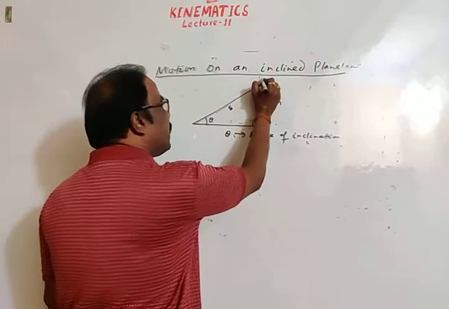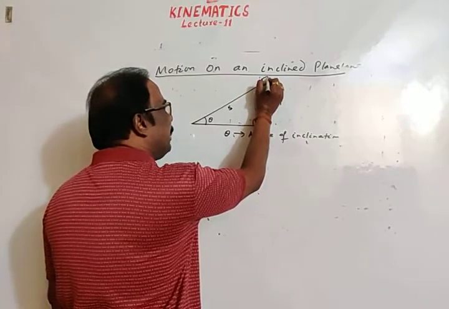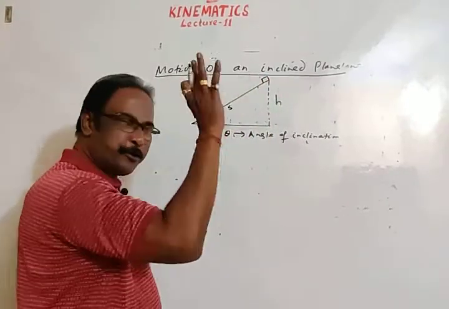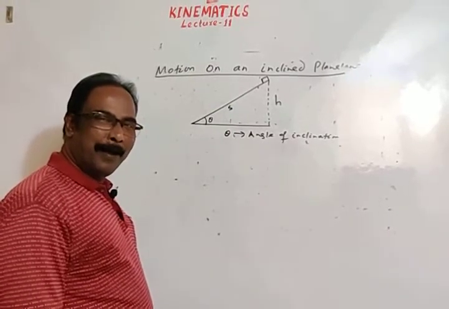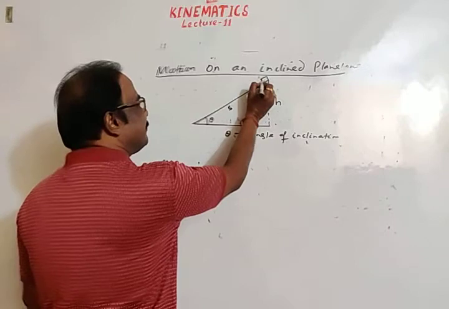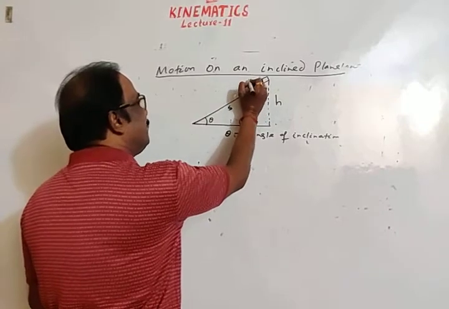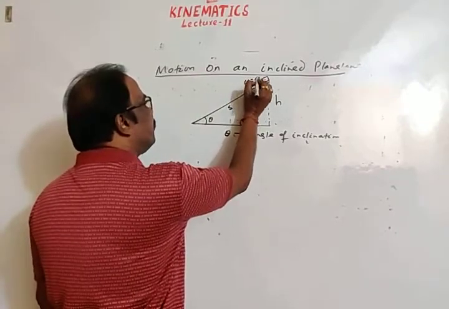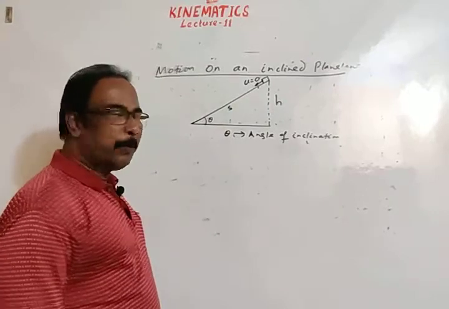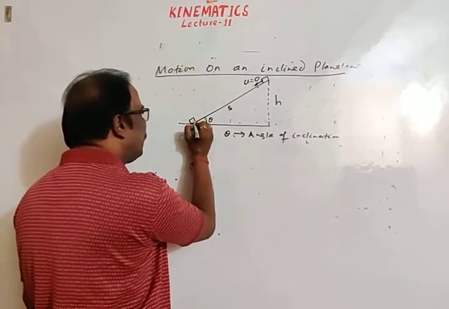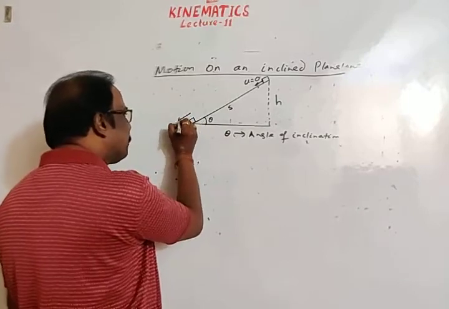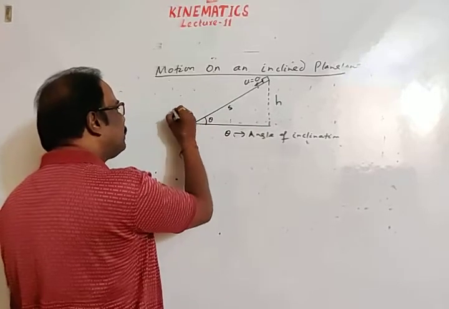Let a body start from the top of the inclined plane. The body is released from the top of an inclined plane. When a body is released, its initial velocity is 0. The body will finally reach the bottom of the inclined plane. When it reaches the bottom, let final velocity be v.